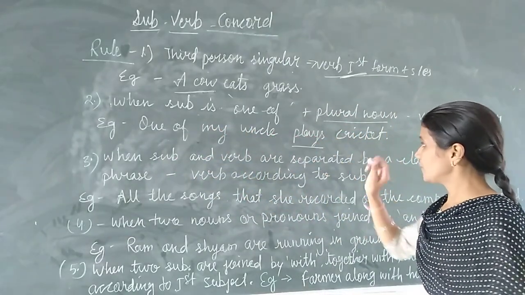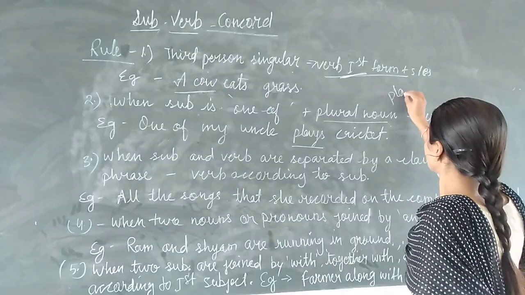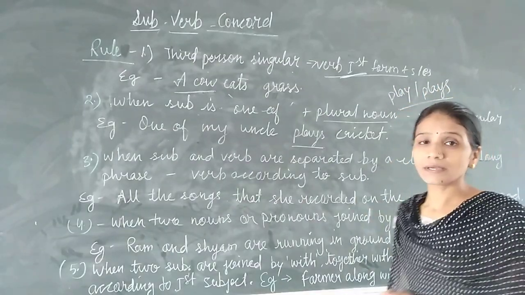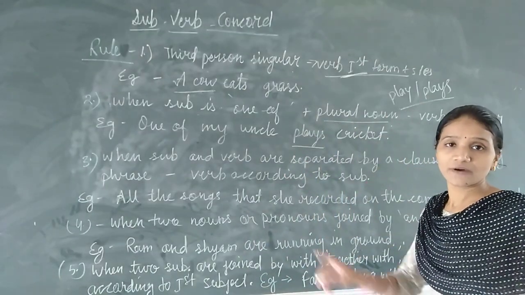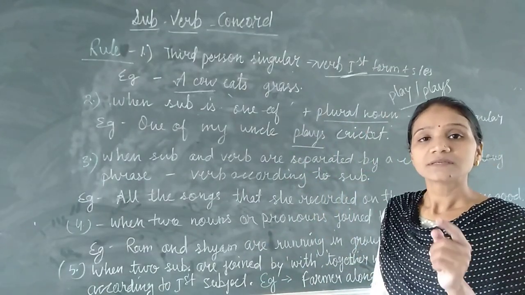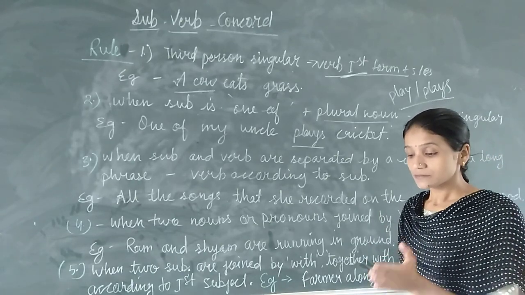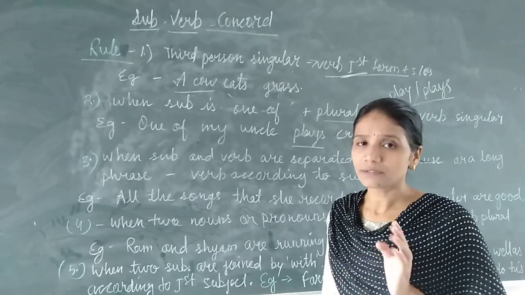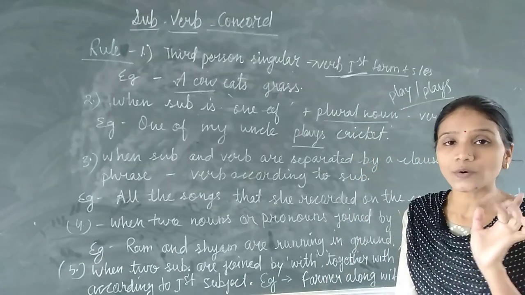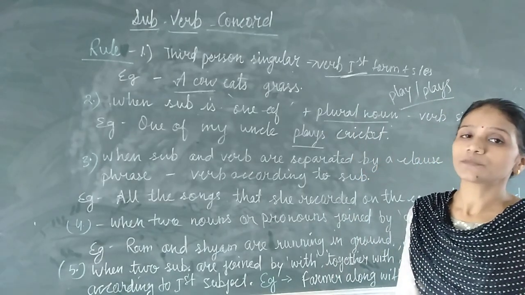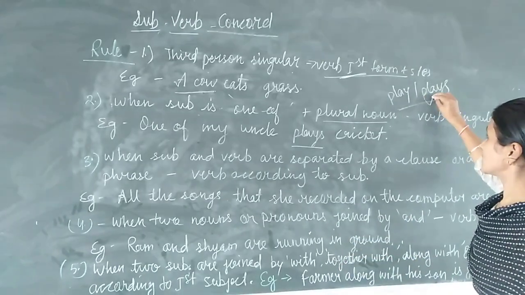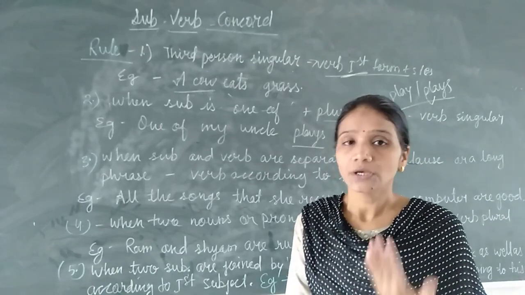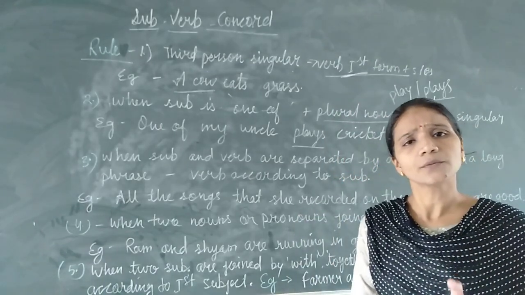Now see, if we have two options, play and plays, then play is the plural verb and plays is the singular verb. Why? Because with third person singular, with he, she, it, name or any other third person singular, we are using s or es after the first form of the verb. So this verb is called singular, and when we have a subject like I, we, you, they or any other plural, that time we